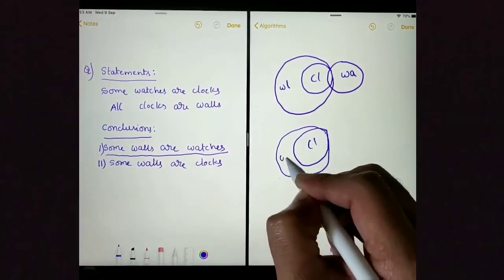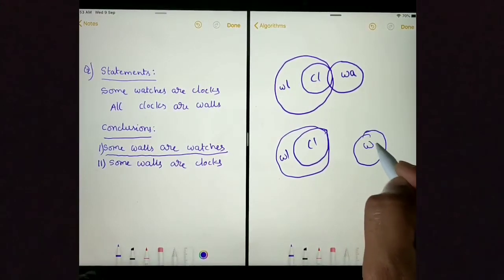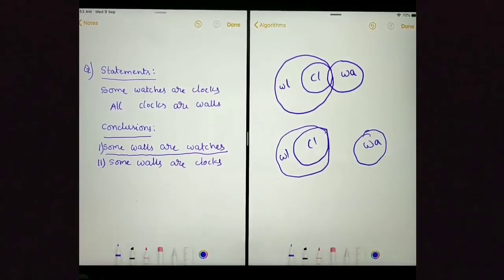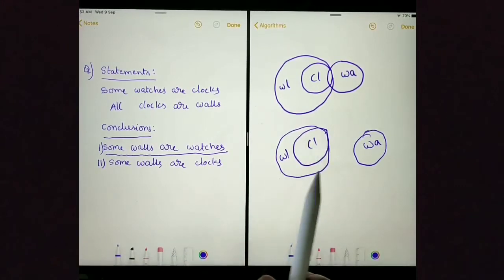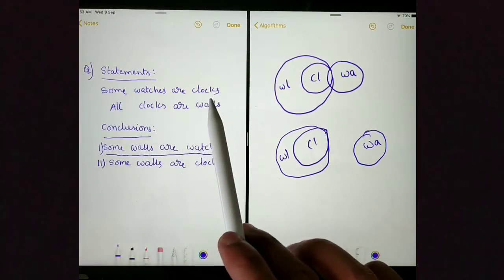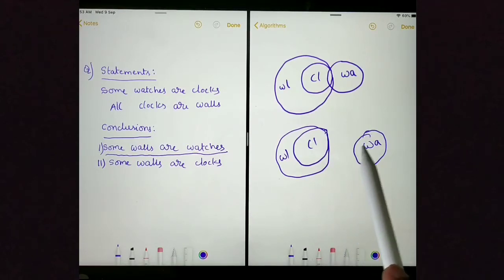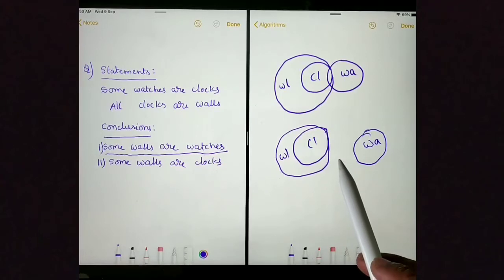Clock circle and wall and watch. I have separated wall circle and watch circle. Let's see whether we are following statements or not. Some watches are clocks. Here we are not following the statements because these 2 circles are not intersecting. This is violating statements.